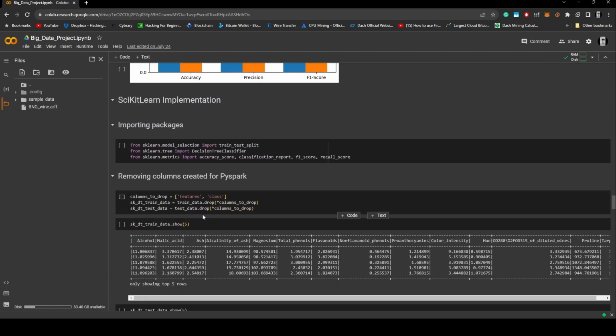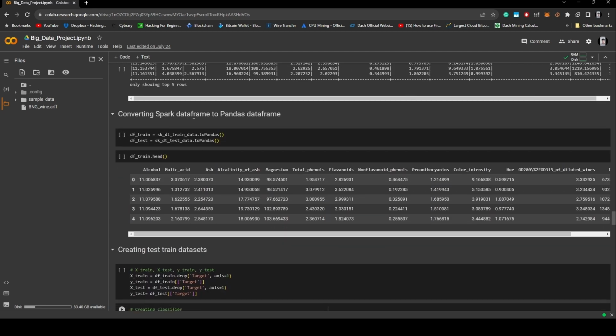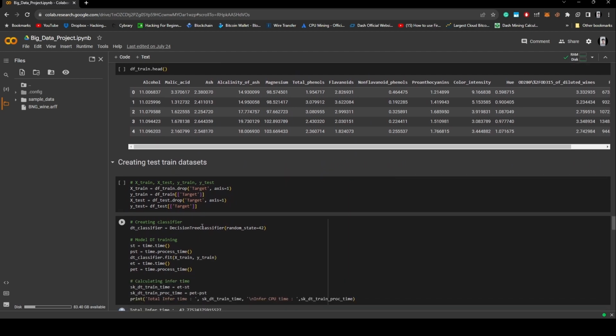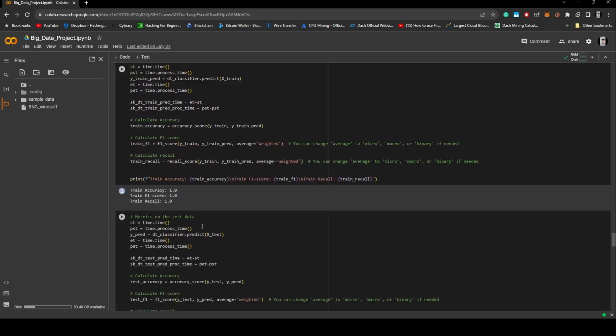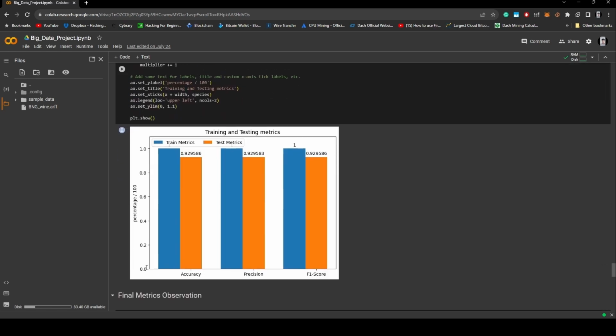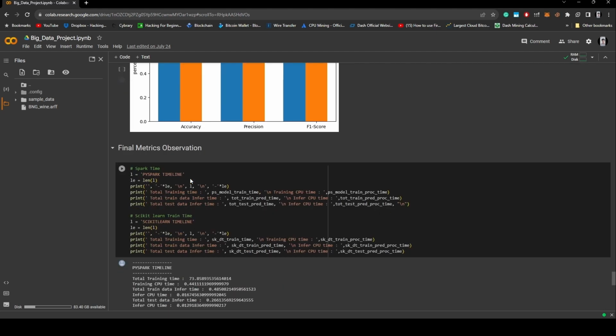If we come to the scikit-learn implementation, we do the necessary steps and convert this Spark data frame to a Pandas data frame, and then we'll split the test and train data sets. We'll get the performance metrics, and if we go down, we can see here we plot the training and testing metrics, where the scikit-learn implementation of decision trees has an overfitting problem, where the train metrics are greater than the test metrics.